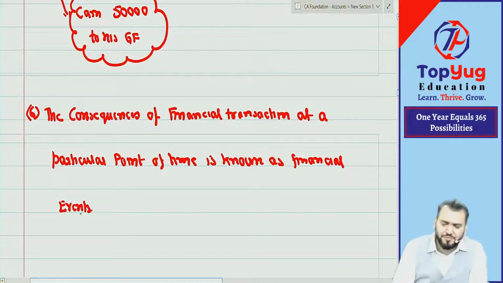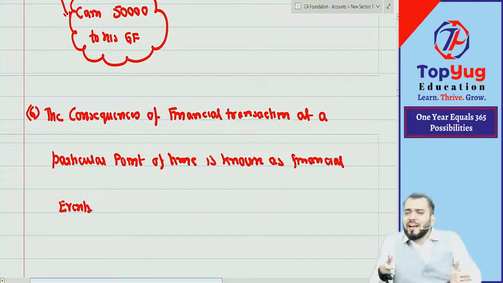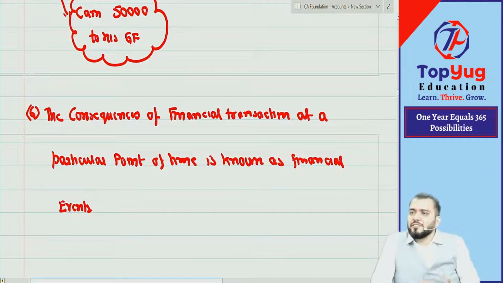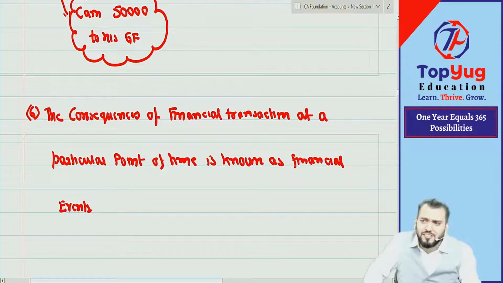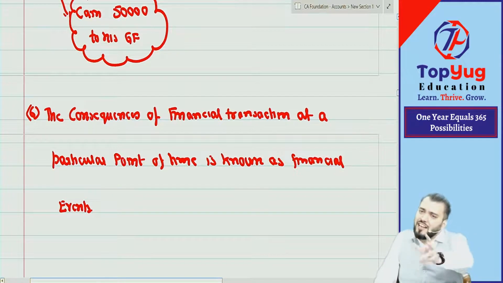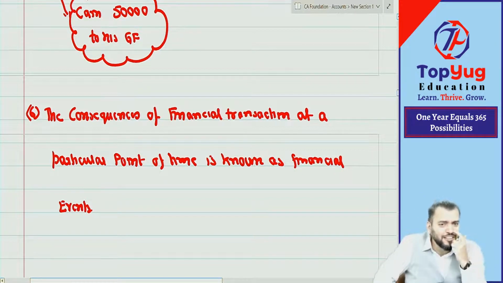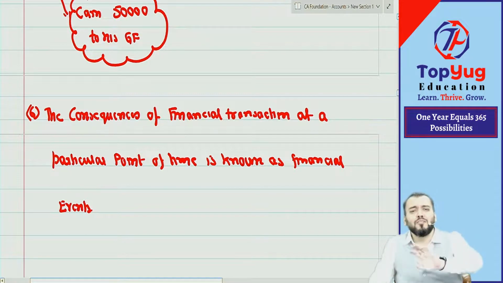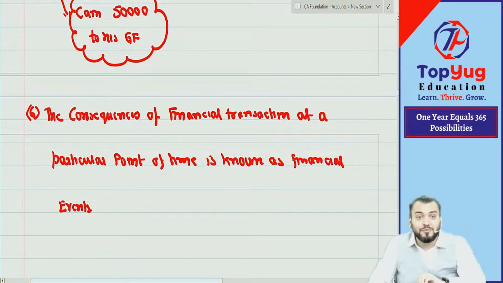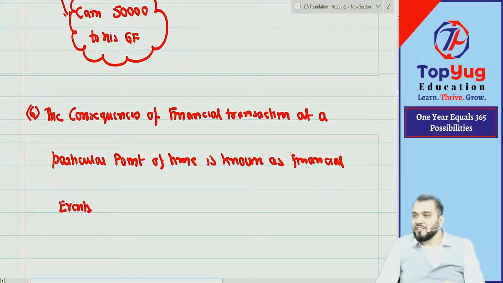Just try to understand. Whenever we are in accounting class and I am saying transaction or event, it means what? Financial transaction or event. Can you say in accounting class I will not discuss any other transaction? So normally when we say transaction or event, in my accounting subject it should be of which nature? So normally we call it a transaction or an event, but it does not mean that we record non-financial transactions. Are you able to understand what I am saying?